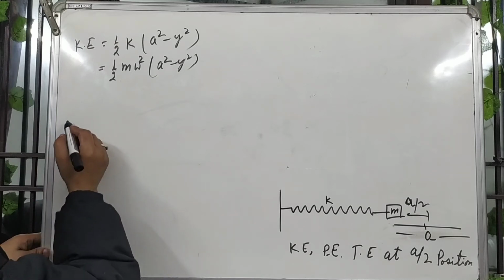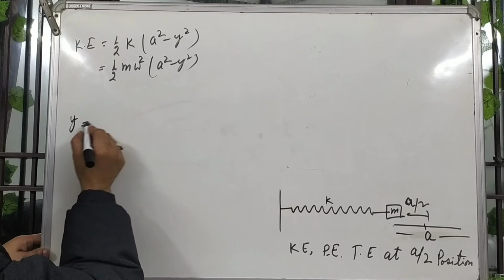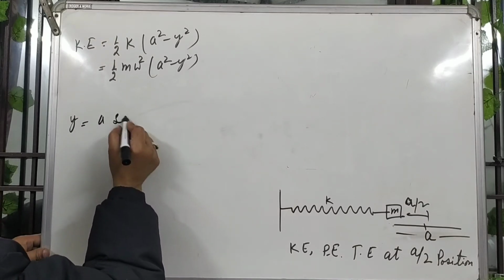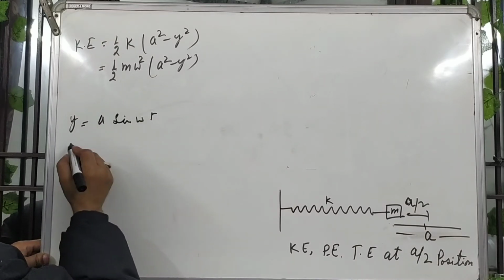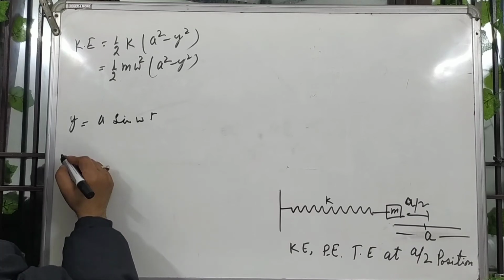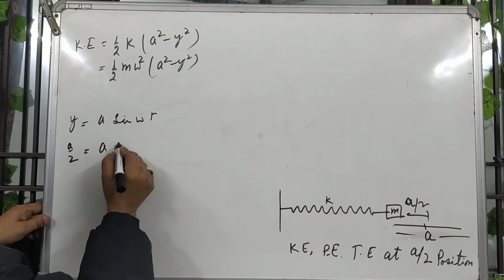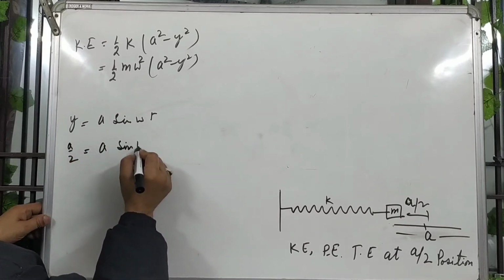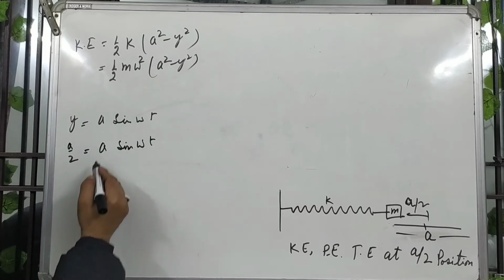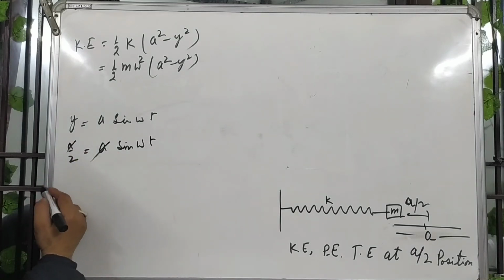So in this we know that y equals A sin omega t, and y is A by 2, so A by 2 equals A sin omega t. A and A cancel.